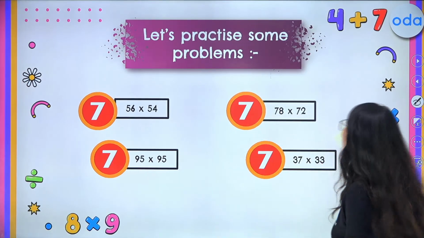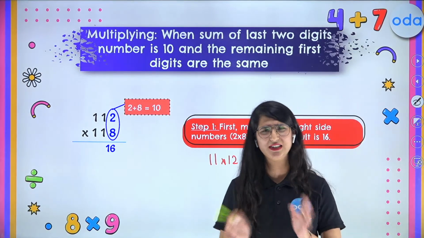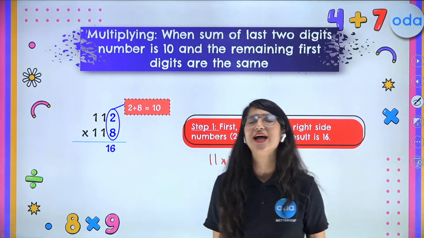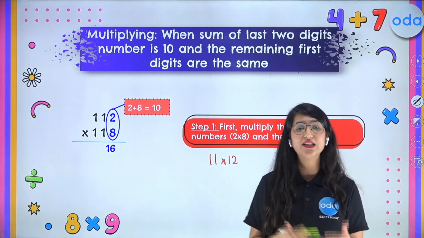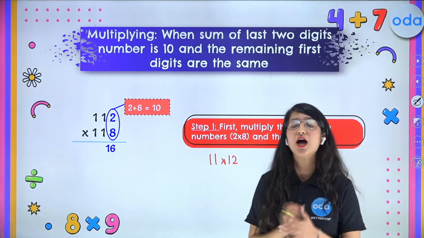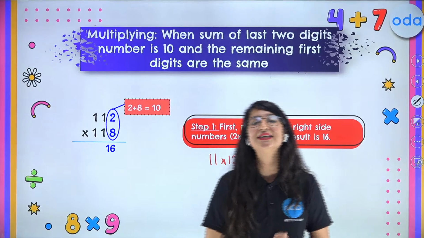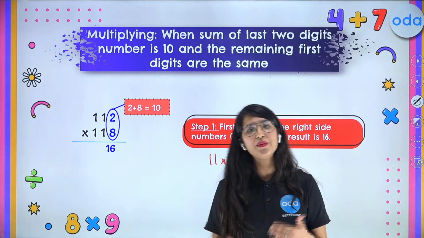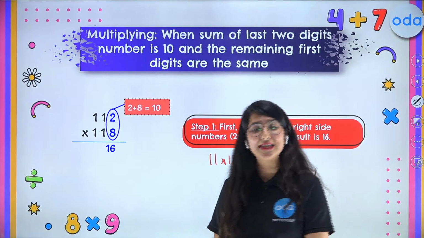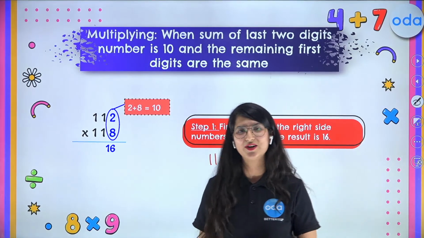All right, kids. So now let's move to the next trick. Now you all must be wondering, what is this trick? This is valid only on 2-digit numbers. But actually, that is not the scenario. You all can use this trick in 3 digits as well. So let us learn how to do it with the 3-digit numbers as well. So kids, excited to learn the same trick with the 3-digit numbers? Now we are leveling up. So stay there till the end in order to learn many more tricks like this with your teacher.